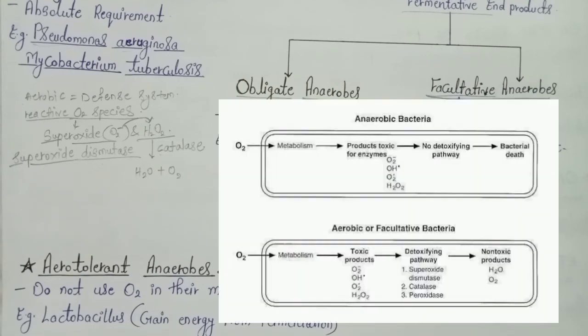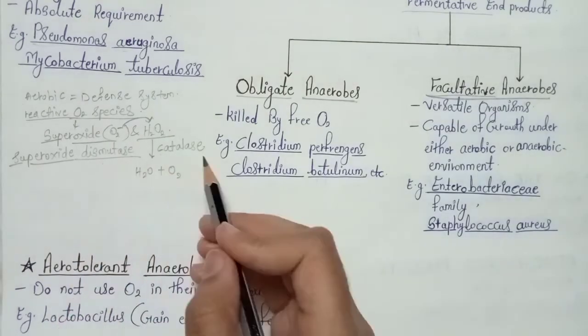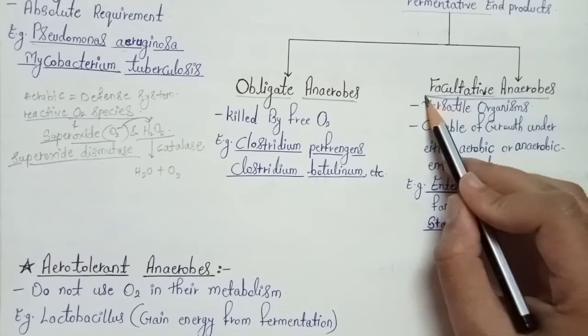But superoxide dismutase and catalase, this defense mechanism system, is present in aerobic organisms. That's why aerobic organisms are able to perform aerobic respiration and can tolerate oxygen. Because of their absence in obligate anaerobes, they won't be able to tolerate the presence of oxygen, whereas dismutase and catalase are present in facultative anaerobes.